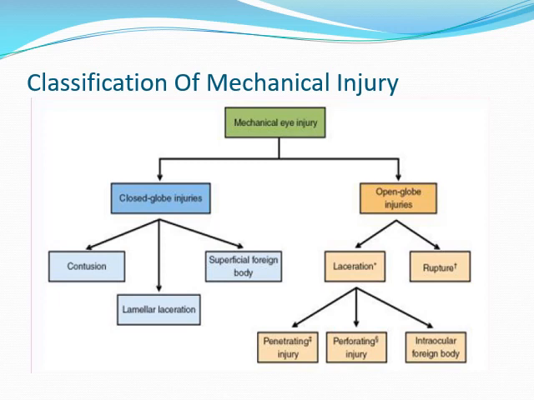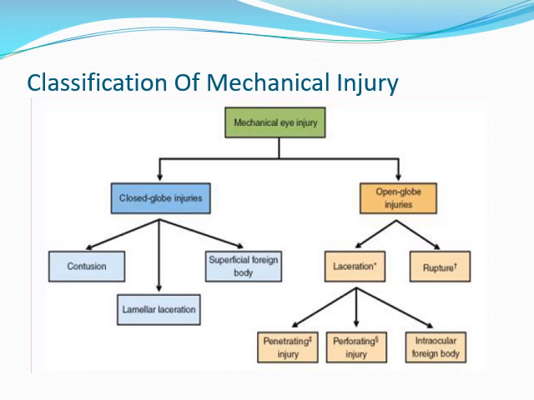The foreign bodies are not of stone, but are iron particles lodged because of the chisel and hammer, and we see a lot of superficial foreign bodies. They all come under closed globe injuries.